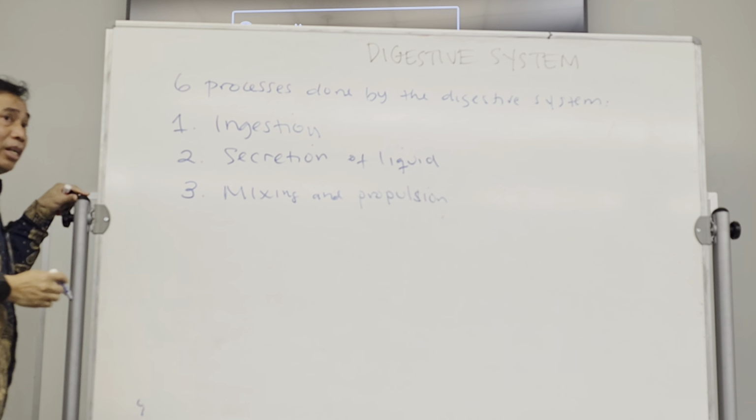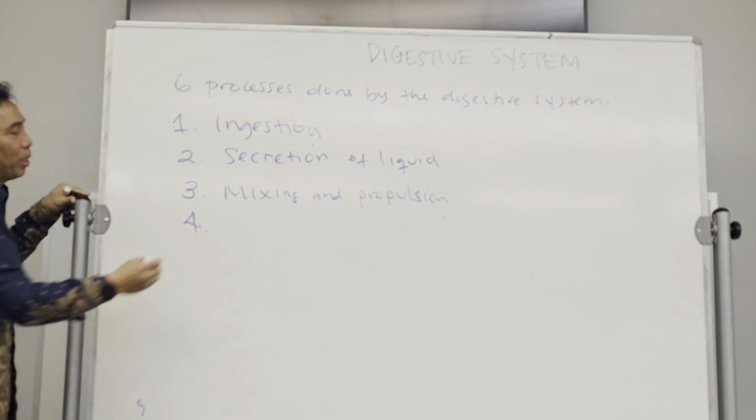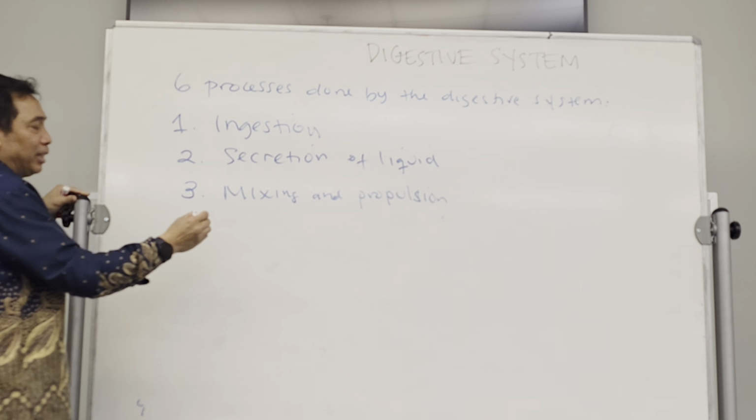So the GI tract actually has muscles that are able to mix the food within it and also push the food from one canal to another canal. That's what we call mixing and propulsion. And also, of course, very important, the digestion itself.